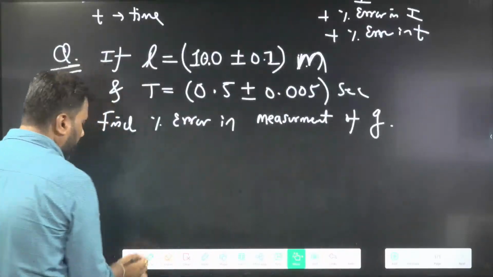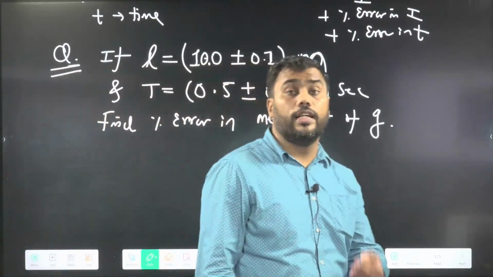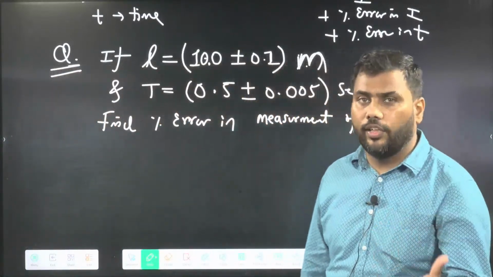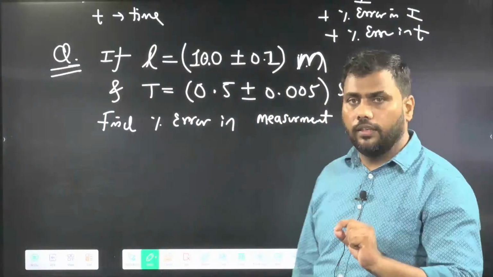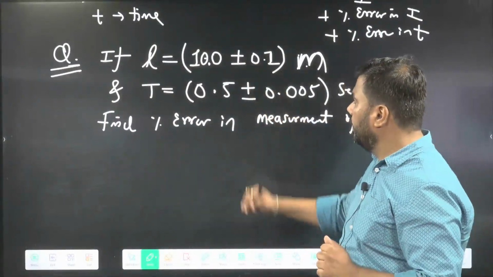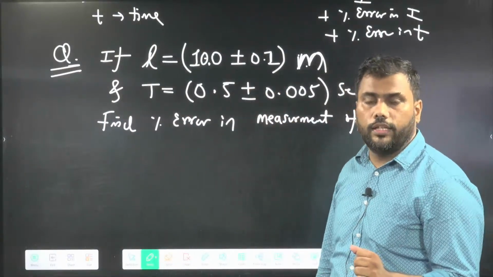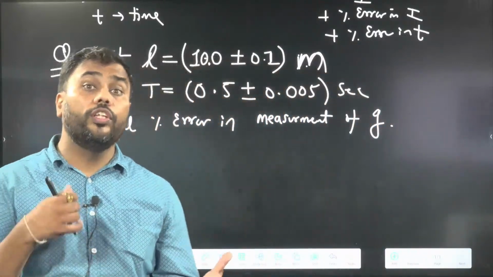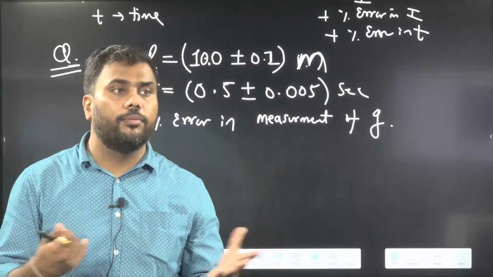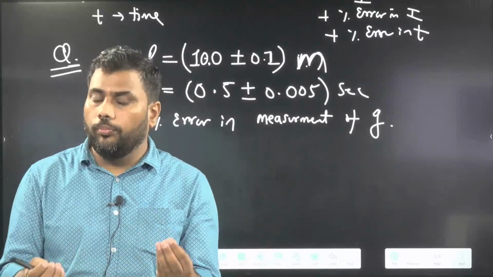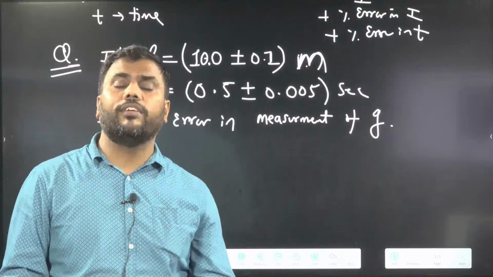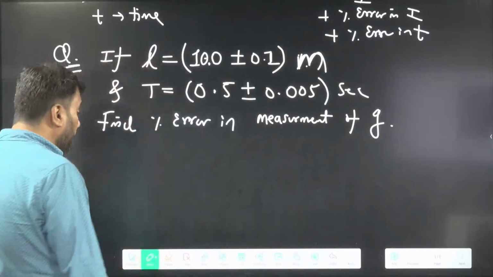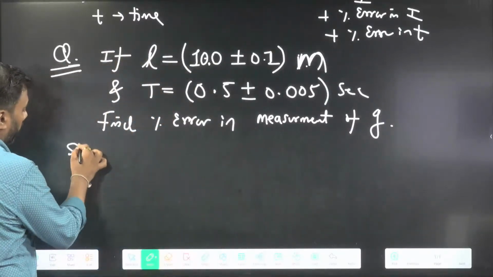Percentage error in measurement of G. In the laboratory, we are calculating the value of G. For the value of G, the error in length and the error in time are given. We all know the value of G is 9.8 meters per second squared. How do we know this? That is known because by experiments we have calculated the value of G. What experiment? The experiment of the simple pendulum.